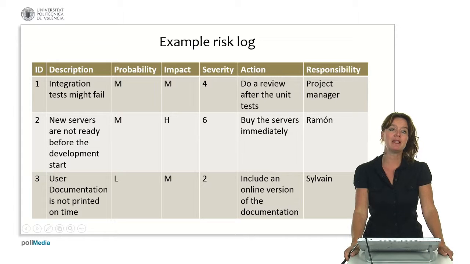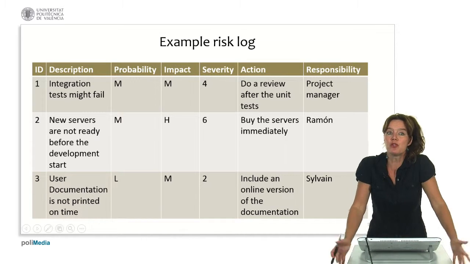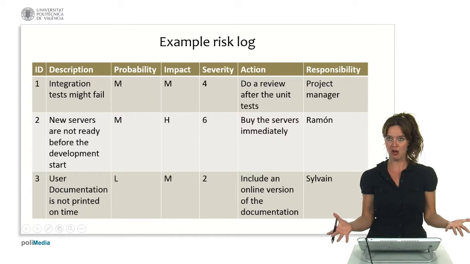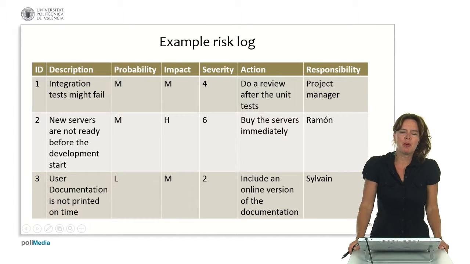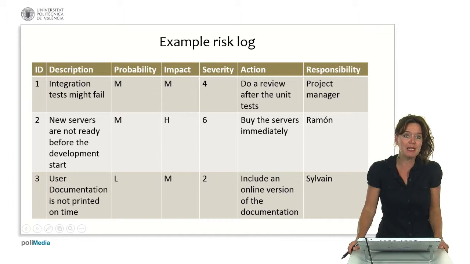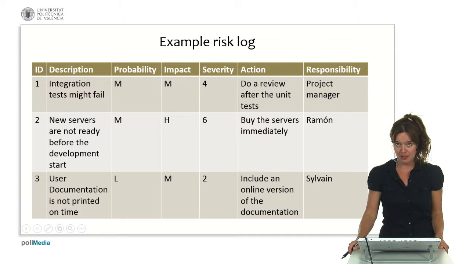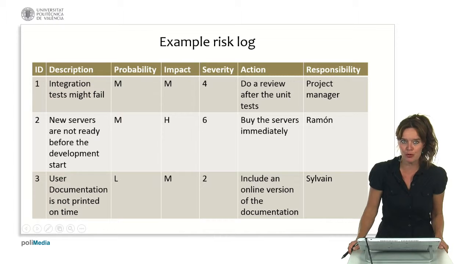Another risk that we can identify is, for example, that the new servers are not ready before the development starts. This is a problem because then we cannot start development. So we say, well, the probability or the likelihood that this can happen is medium. The impact is high because we cannot start development and this might lose money to our stakeholders. So the severity is the multiplication, which is 6. And what we can do, for example, is buy the servers immediately to make sure that we have them when we start development.